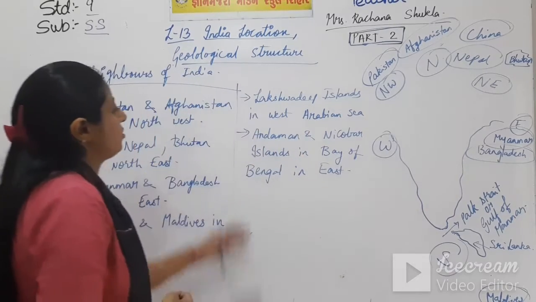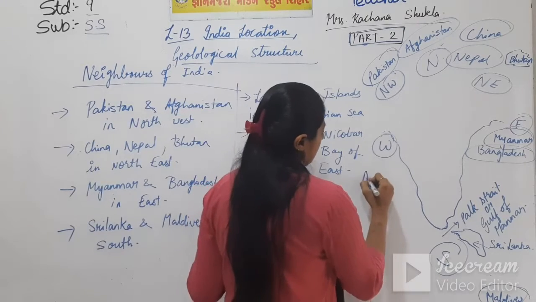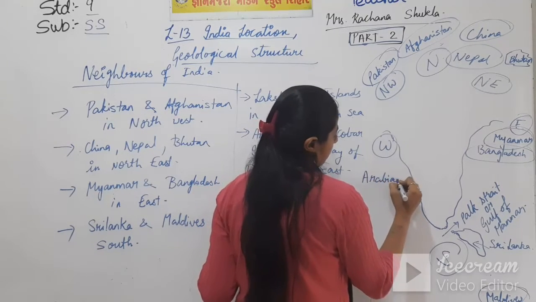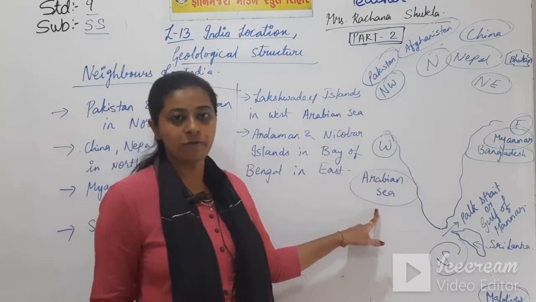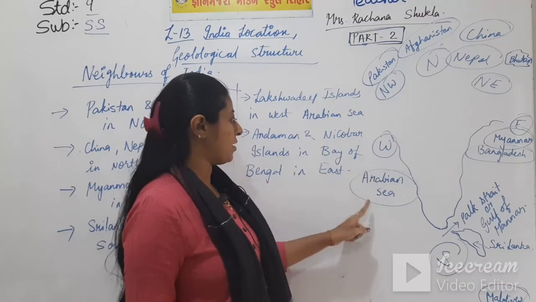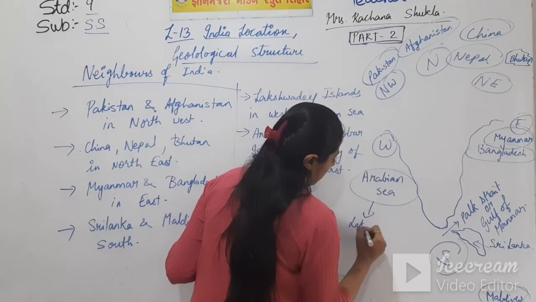Now talking about the two Indian islands. Here it is the Arabian Sea, in the western part of India, and in the Arabian Sea there is Lakshadweep Island.